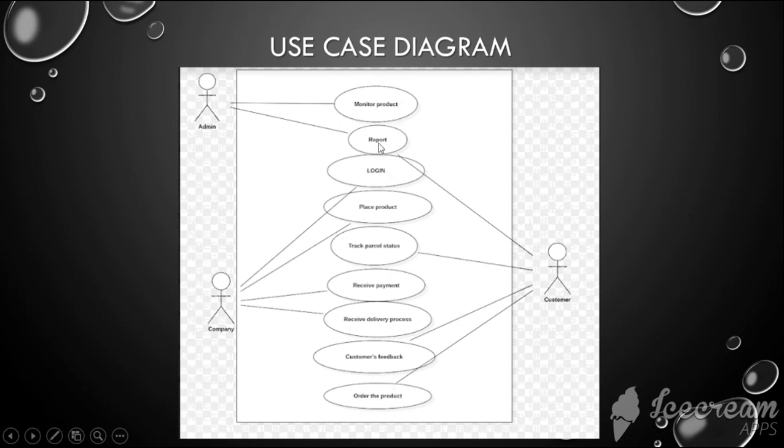Monitor product and report are done by admin. Login, place a product, receive payment, and receive delivery process are done by company. And for customer, it is login, track parcel status, customer feedback, and order the product.